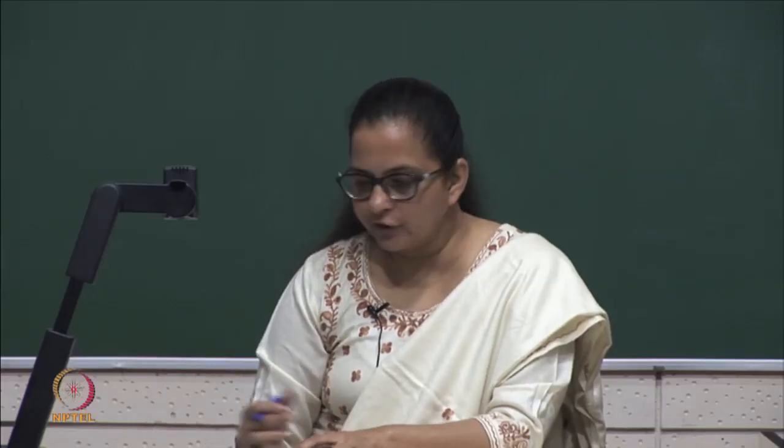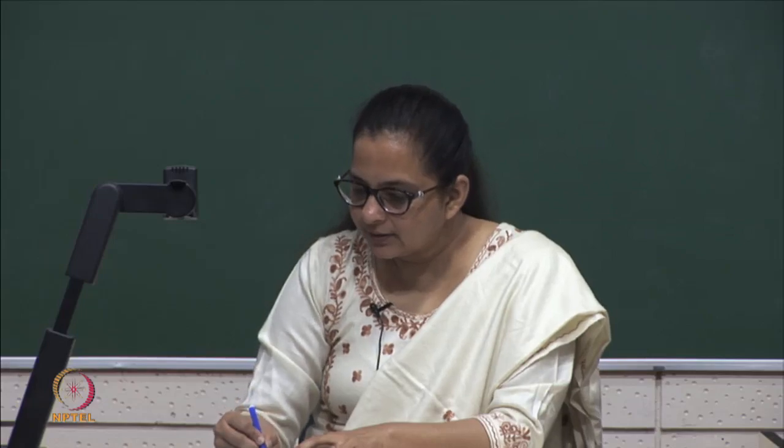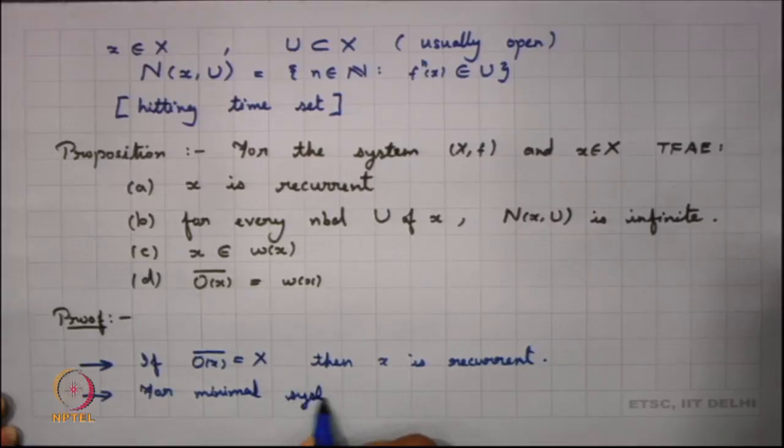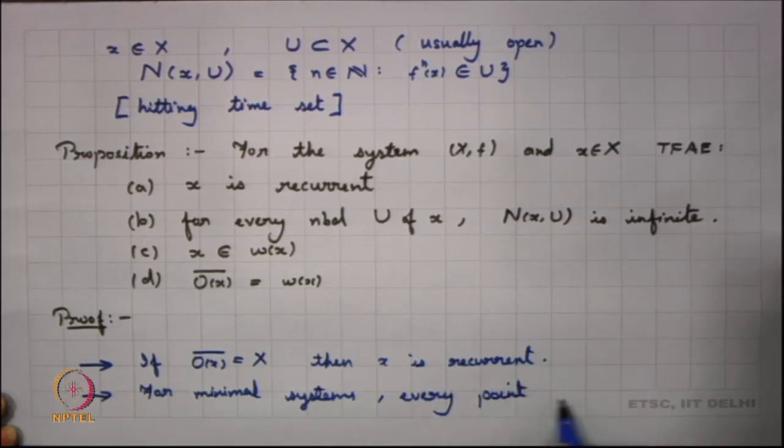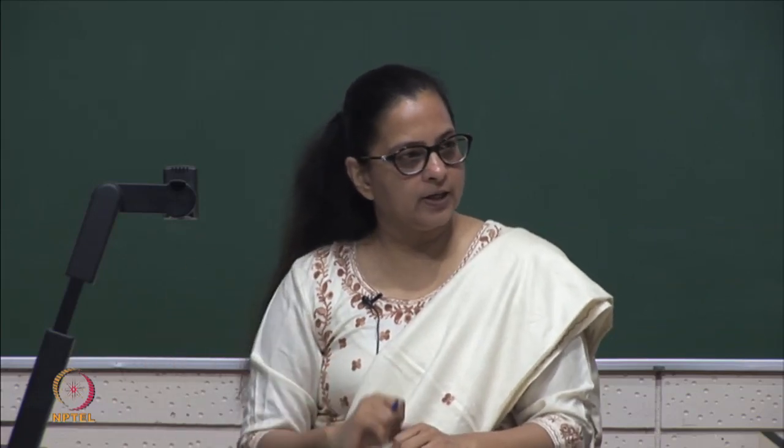And so, for minimal systems, what happens? Every point is recurrent. Now, we know that all periodic points are recurrent, but all recurrent points need not be periodic.